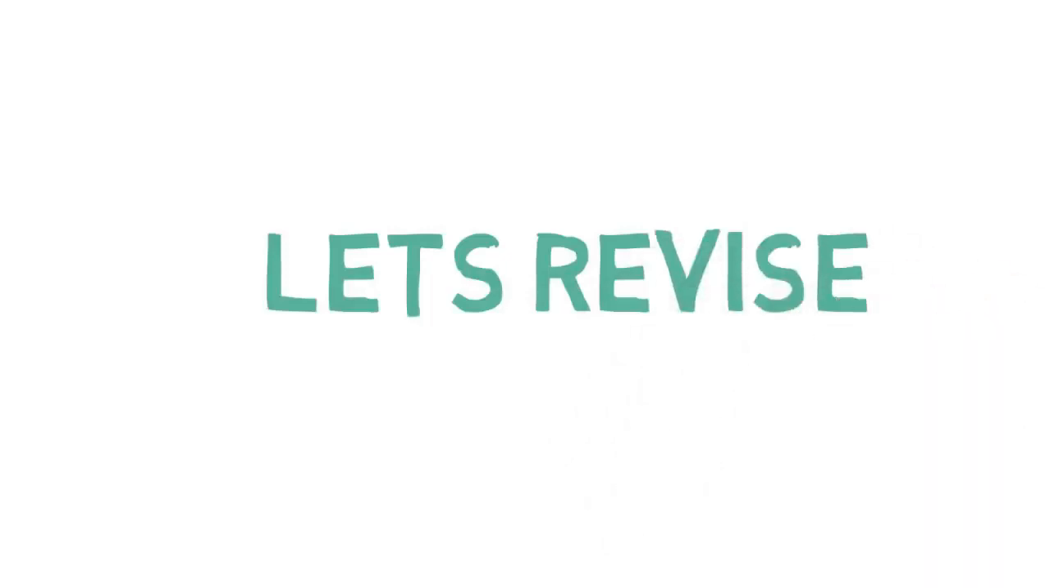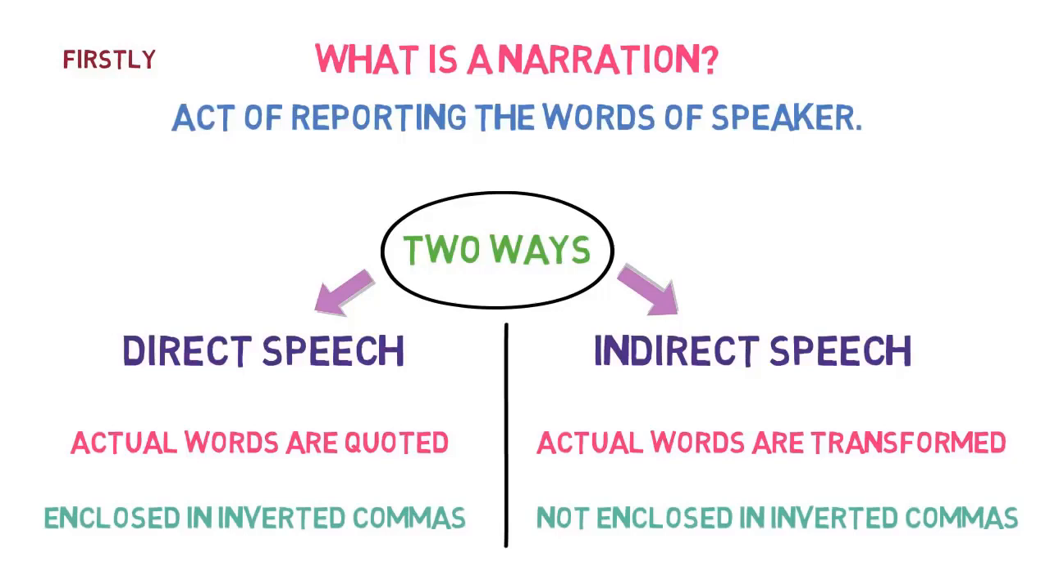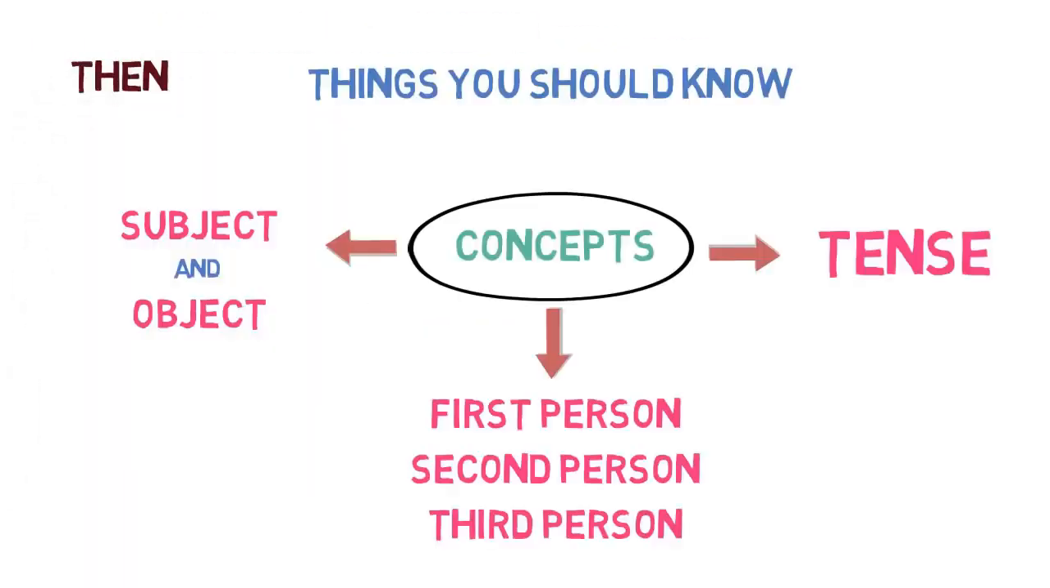Let's quickly revise what we learned in this lesson. Firstly, we learned what exactly is narration and its two types. Then we learned the 3 things that we must know before starting the conversion from direct to indirect speech. These are subject and object, first person, second person and third person, tense of reported speech. And finally, we discussed the 6 steps to convert a sentence from direct to indirect speech.